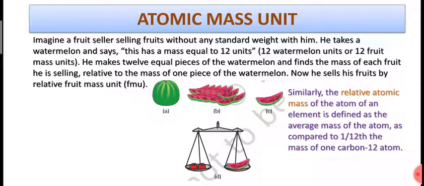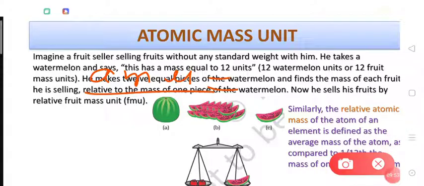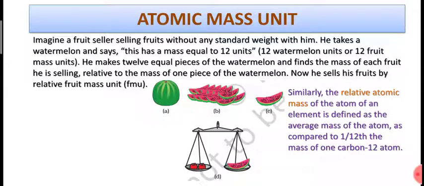Earlier it was called atomic mass unit and abbreviated as AMU, but today we call it unified mass and express it by simply writing small u. So dear students, I hope you got what is atomic mass unit